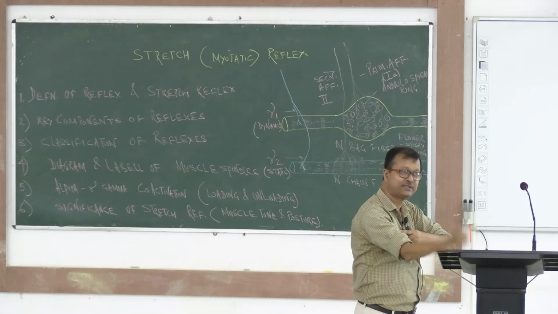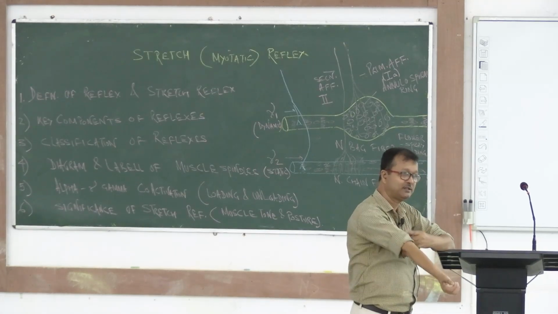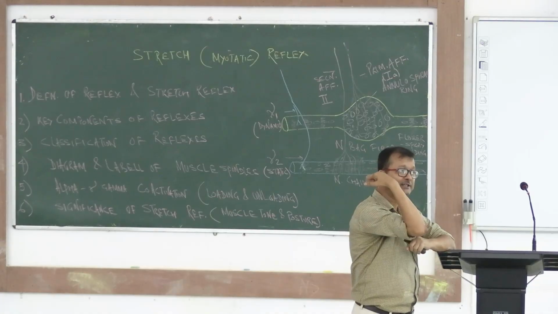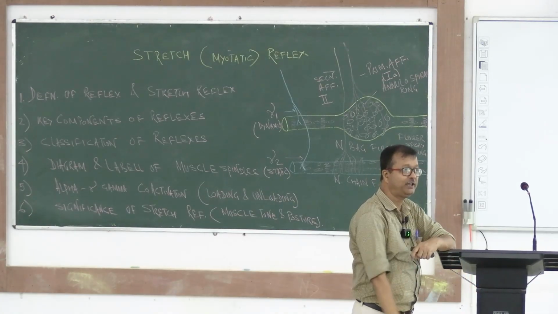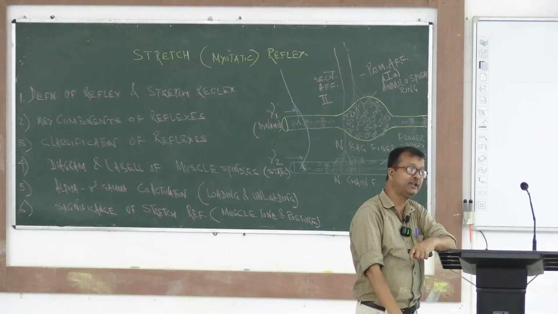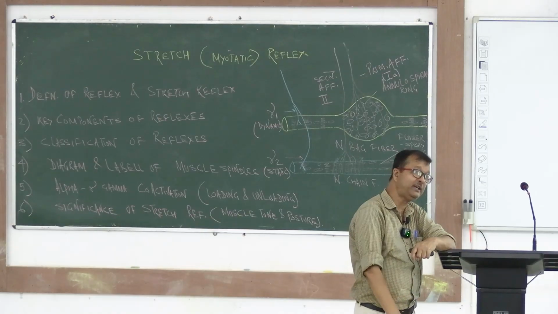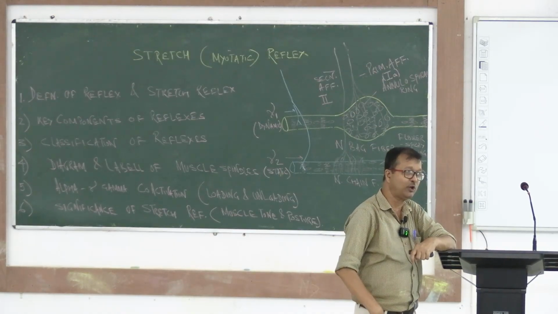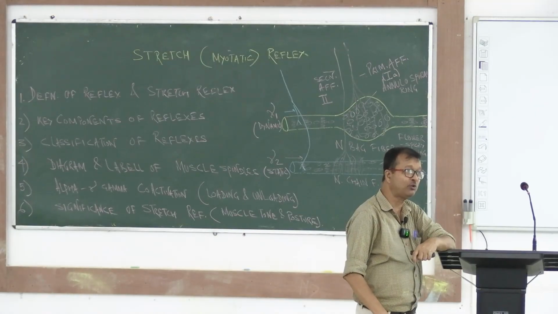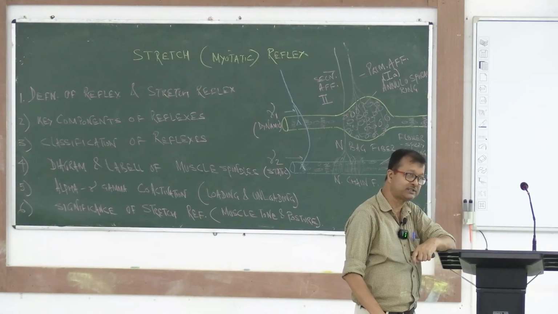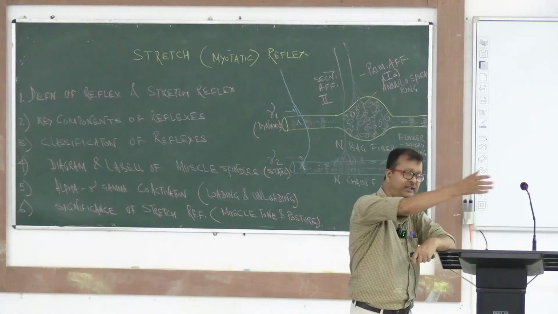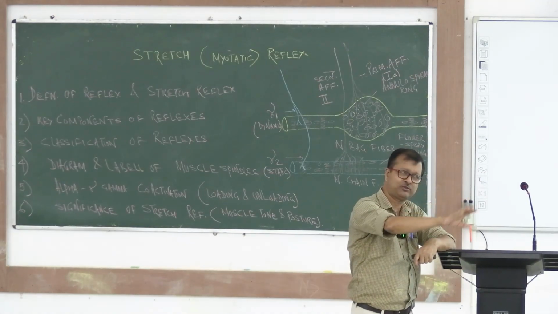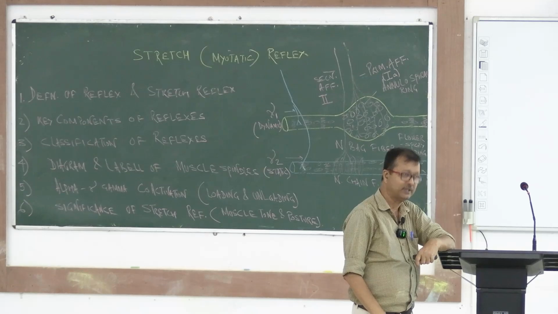For biceps it will be flexed, and for triceps it will be extended. For knee jerks it will be extension, not flexion, followed by quadriceps contraction. You have seen this while eliciting all deep reflexes, isn't it?